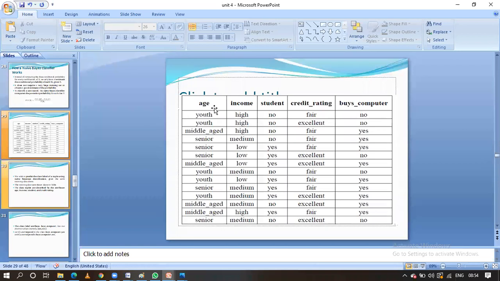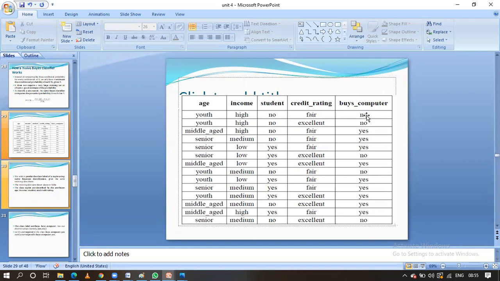These are the attributes: age, income, student, credit rating, and buys computer. The age attribute has the values youth, middle age, and senior. The income attribute has the values high, medium, and low. The next one is whether he is a student or not: yes means he is a student, no means he is not a student. Credit rating is fair or excellent. Finally, buys computer or not: yes means he is able to buy a computer for that particular data, and no means this tuple is unable to buy a computer. This is the training data.